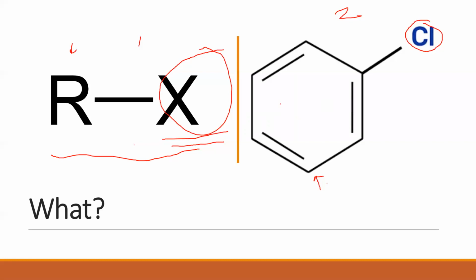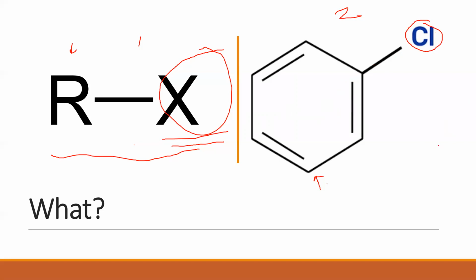A halogen is attached to benzene. Compounds having benzene are also called aromatic compounds. They're also called arenes. So this is nothing but my haloarene. If a halogen is attached to a benzene ring, they come under the class of compounds called haloarenes.